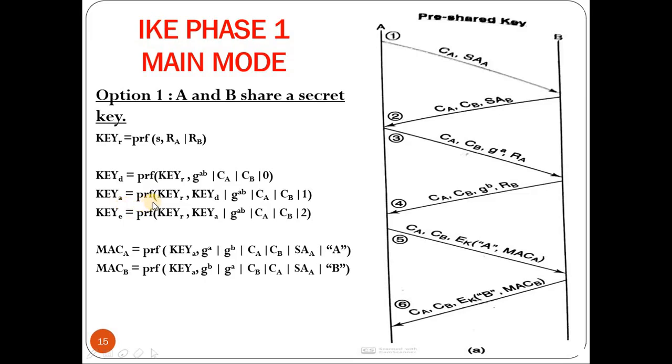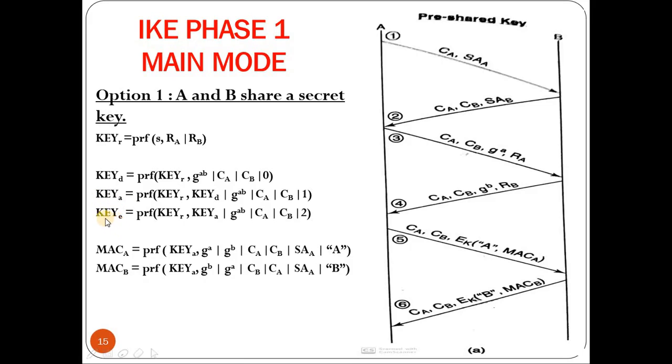Again the pseudo-random function is applied: the first parameter is key R, next is key D, the derived key, concatenated with G to the power AB mod P, then cookie A, cookie B, and finally 1. So this will generate the authentication key.